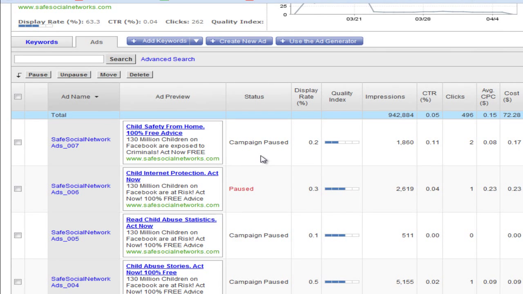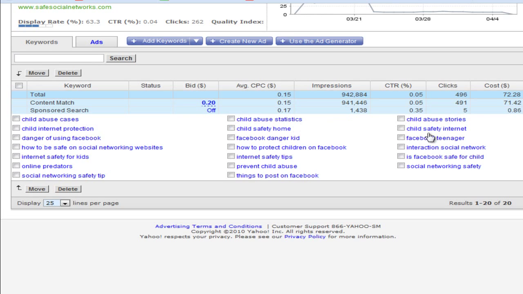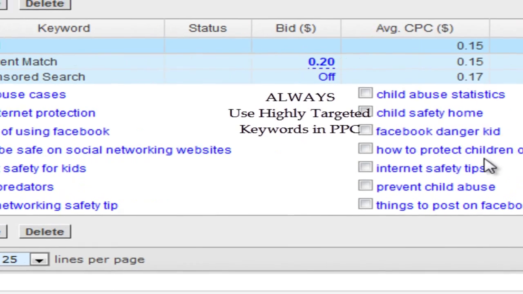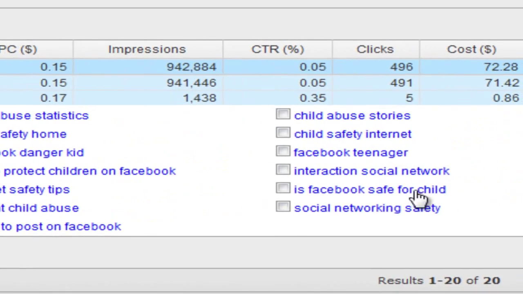The remarkable nature of this campaign was that the 496 clicks were quality clicks from people who were genuinely interested in all of these topics: child abuse cases, child internet protection, how to be safe on social networking websites, how to protect children on Facebook, is Facebook safe for a child.